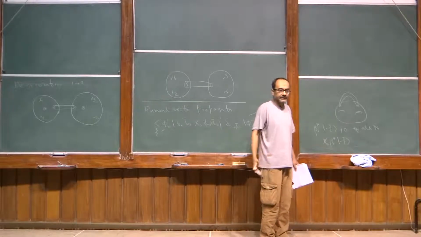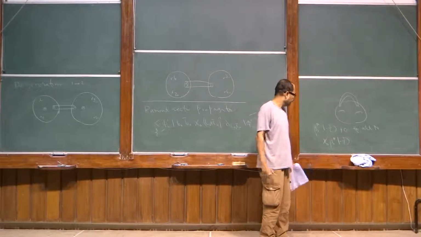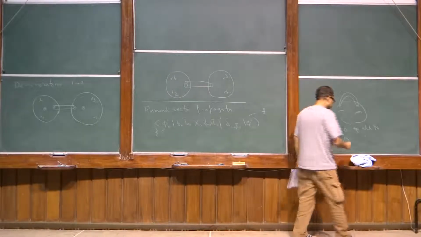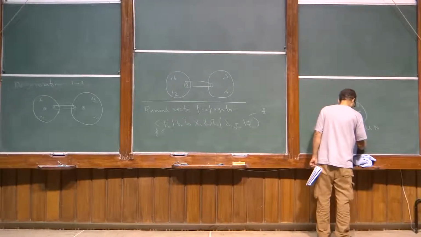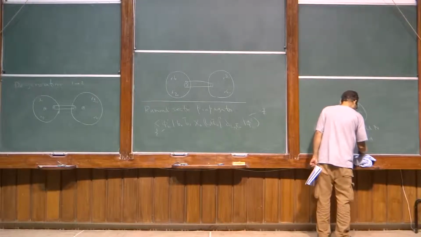Chi naught doesn't change the level, since it commutes with L0, but it changes the picture number. So this is a state of picture number -1/2.